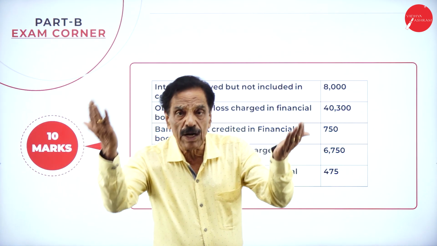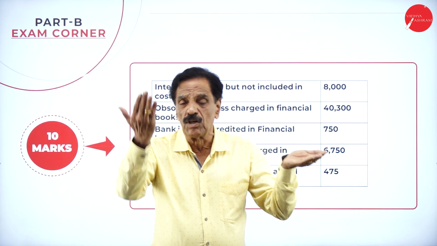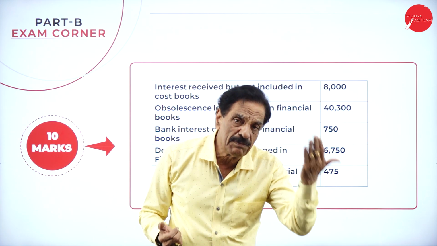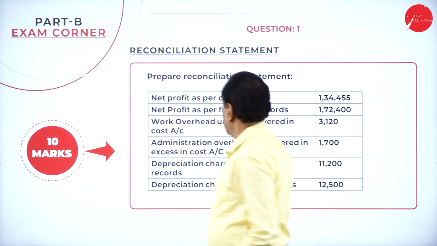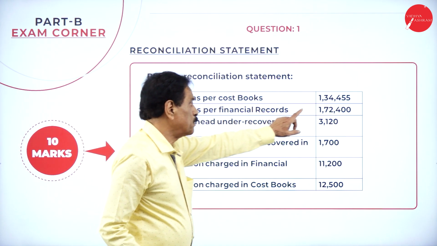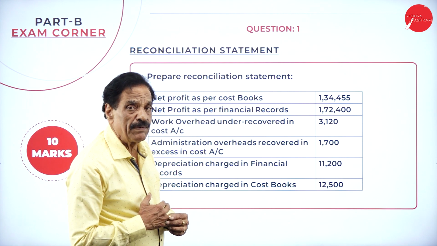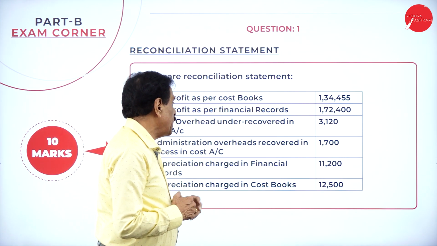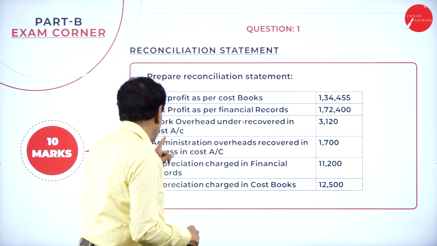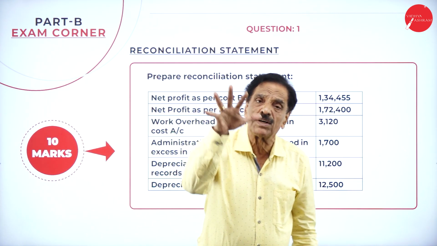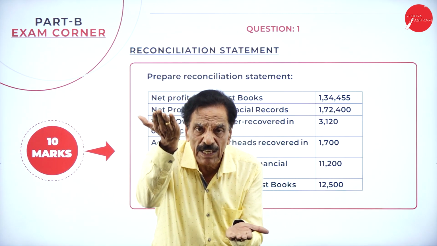So there are 2 items: profit as per the cost book and profit as per the financial book. We start with the cost book and end with the financial record. We'll go slowly now. Net profit as per the cost book, how much do you take? 1,34,455. We'll start with that. Works overhead under-recovery: when you charge low, what will happen? The profit will be more in costing and less in the financial book.